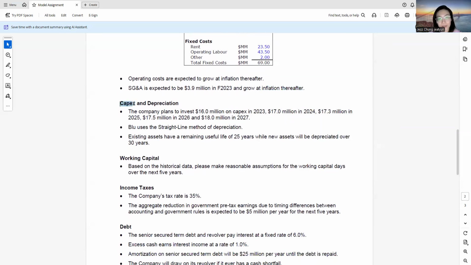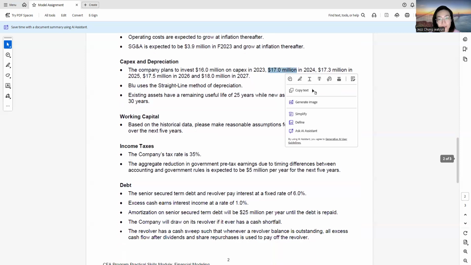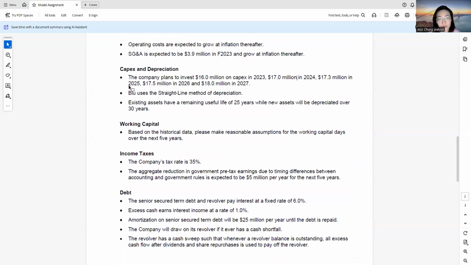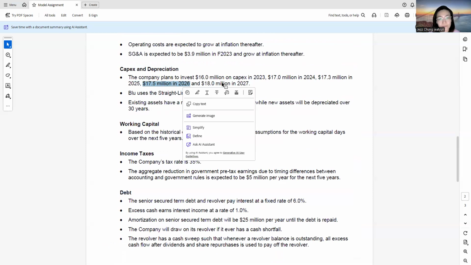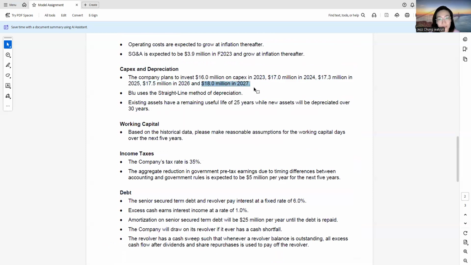Now we see the capex and the depreciation. The company plans to invest $16 million on capex in 2023 and $17 million in 2024, $17.3 million in 2025, $17.5 million in 2026, and $18 million in 2027. Blue uses the straight-line method of depreciation. Existing assets have a remaining useful life of 25 years while the new assets will be depreciated over 30 years.